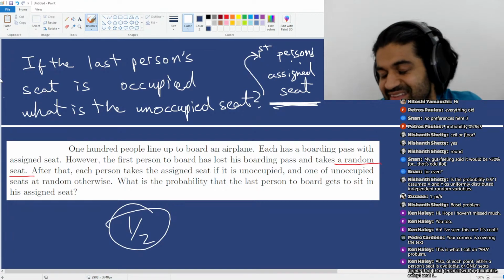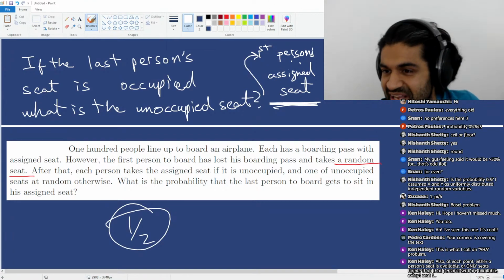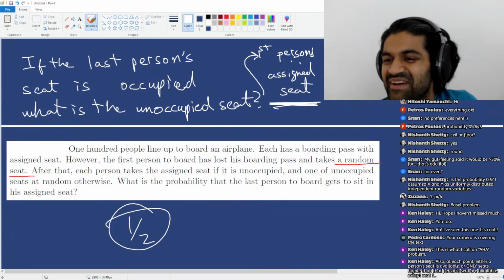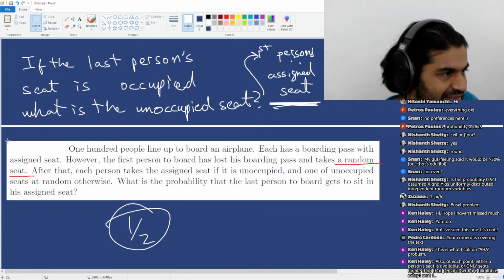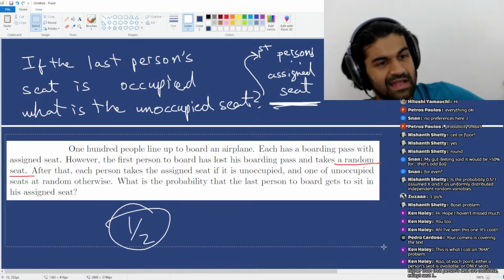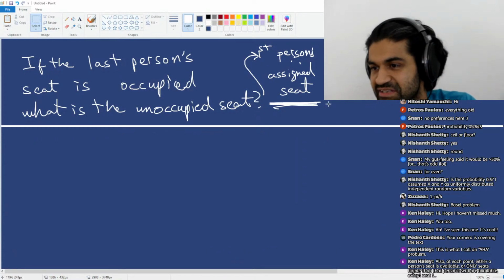Okay? I love this problem. It's extremely counterintuitive, though. But I hope that makes sense. And please let me know if there are any questions about this as well. If not, I would like to move on to the next problem.